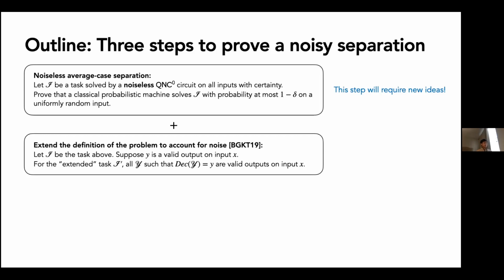The second step is to extend the definition of the problem to account for noise. With our original problem I, we have some input x, and we want to output something, a lowercase y, that satisfies this relation. We're going to transform this into a new problem that is noise tolerant, which we'll call I prime, the extended problem. If you recall, in the original relation problem, it was defined using a quantum circuit. We're going to encode this quantum circuit into some quantum error correcting code. And we're going to say that some measurements from this quantum error correcting code solve the extended problem if the output, which we call calligraphic Y, once decoded, equals the original problem's output, lowercase y.